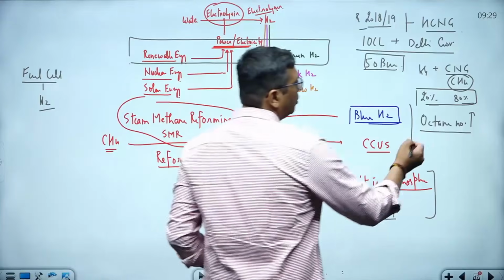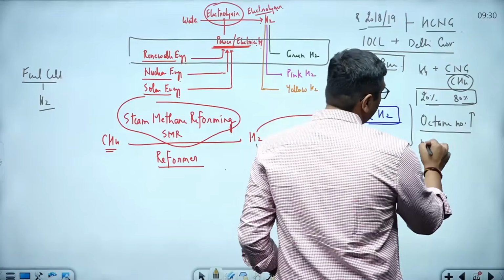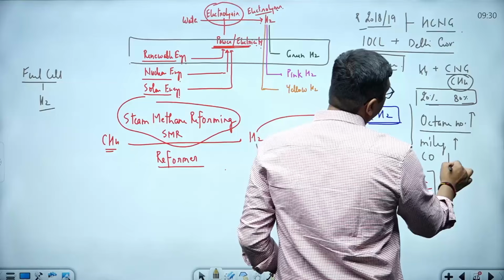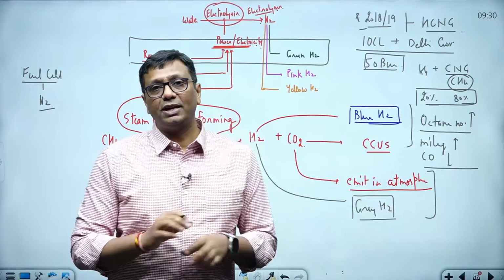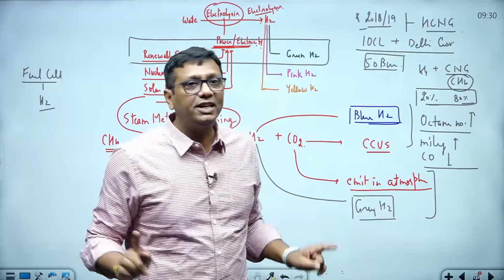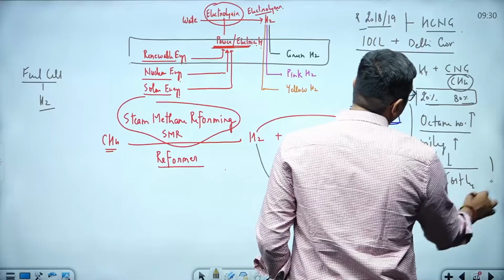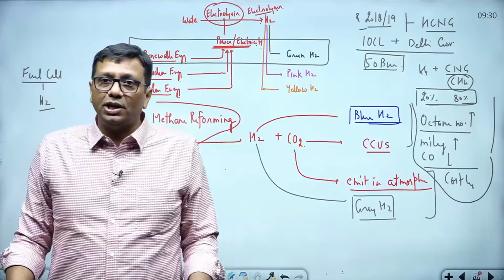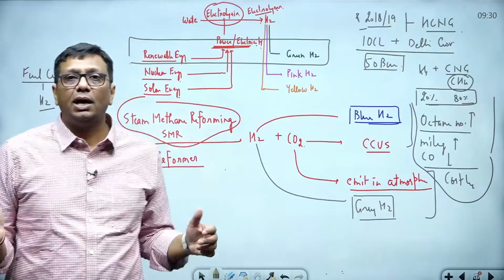Okay, so I hope this is clear. Octane number increases, mileage increases. Carbon monoxide level even reduces, massively. So in every way, everywhere, I can tell you it was good, but one negative was there at that time. It was costly because hydrogen production and all is not easy. But don't worry, the National Hydrogen Mission is there, it will fulfill the requirement of hydrogen production.